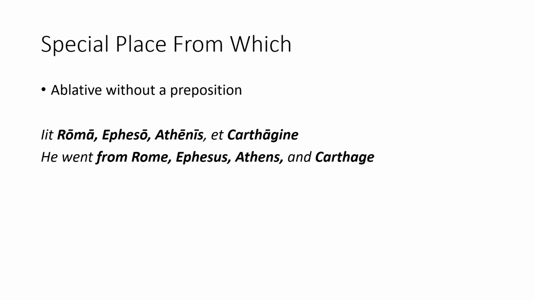There are four special place from which constructions in our sample sentence. Roma, the ablative of Roma, means from Rome in this instance. Epheso, the ablative of Ephesus, means from Ephesus in this sentence. Athenis, the ablative of Athens, means from Athens in this instance, not in Athens, because our verb, eat, is a verb of motion. Carthagine, the ablative of Carthago, means from Carthage in this instance, not in Carthage, because our verb, eat, is a verb of motion. The whole sentence is translated as, he went from Rome, Ephesus, Athens, and Carthage.